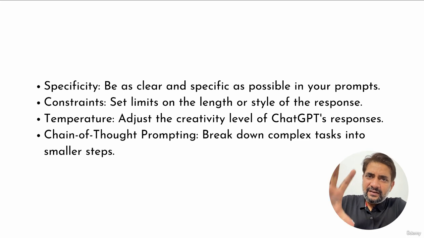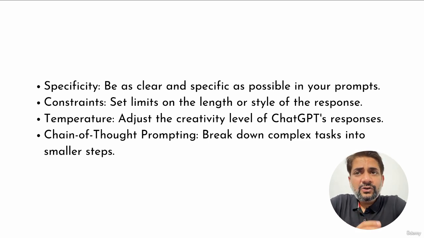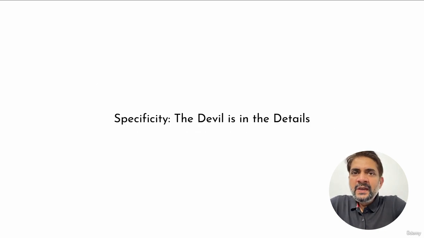We'll see in more detail about each one of these, but this is a brief overview. Temperature is to adjust the creativity level of ChatGPT's responses. Chain of thought prompting is breaking down complex tasks into smaller steps. Now let's take each one of them in detail.